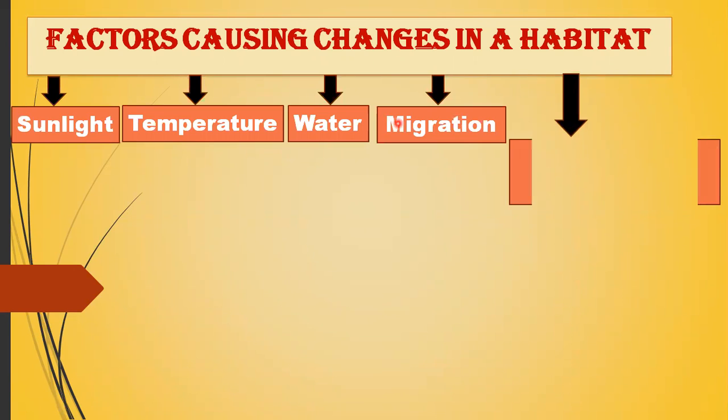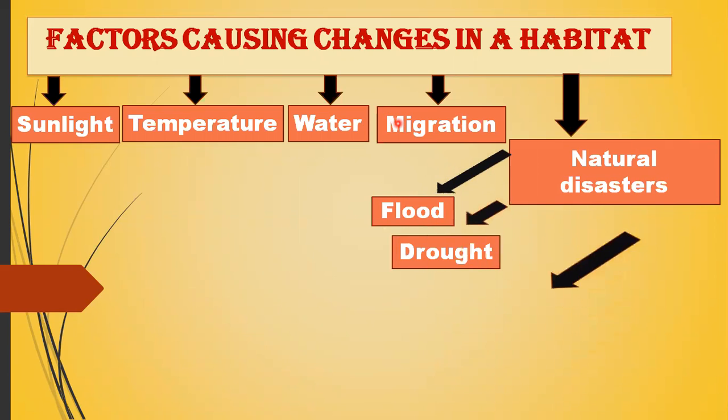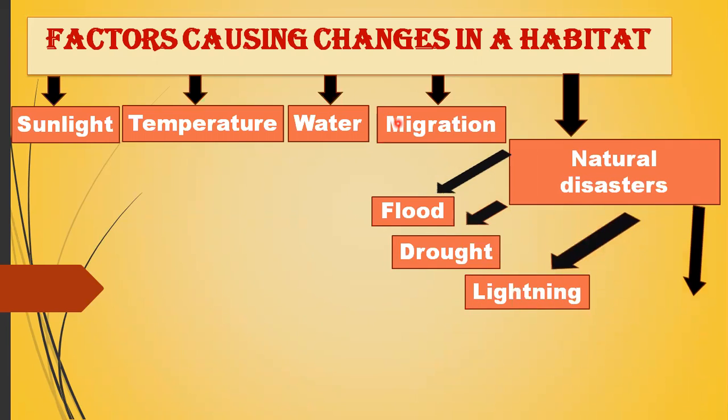And there may be some natural disasters that may be responsible for causing changes in the habitat of an animal or a plant. These natural disasters may be flood, drought, lightning, or earthquakes. So basically, these are all the factors that are responsible for causing changes in a habitat.